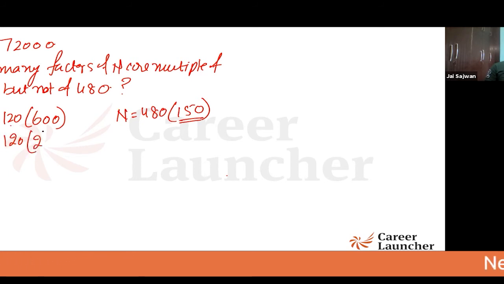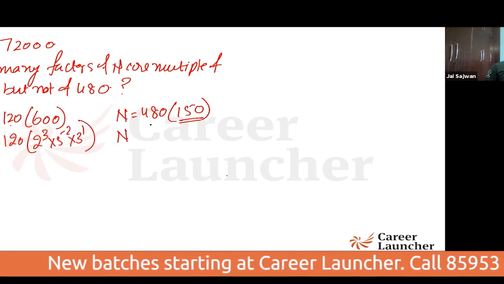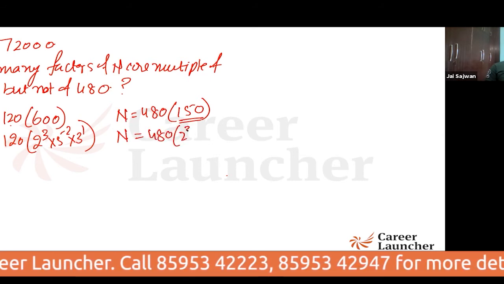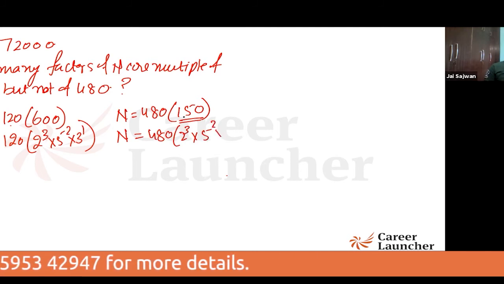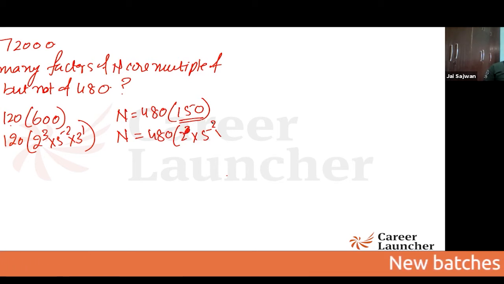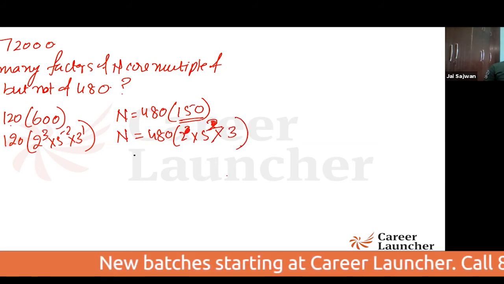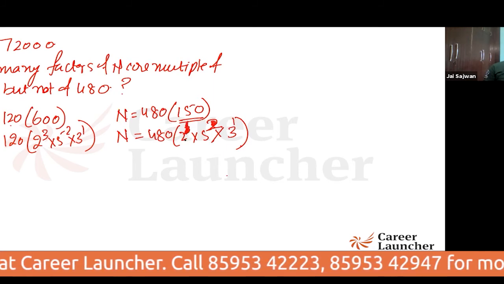Already it is 2 cube into 5 square into 3 to the power 1. If you look at this one number, this is the same number. 480 is already there. It is 2 cube into 5 square. Now it is 15. 5, this is 30 into 5. 30 is 2. 5 square into 3. Fine. So 5 square is there, 3 is there, 2 to the power of 1 is there only.